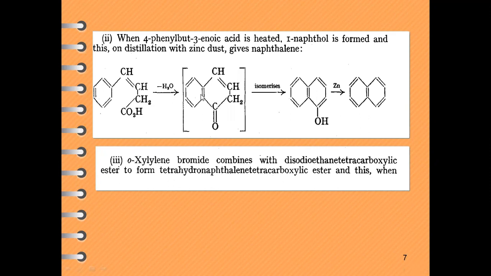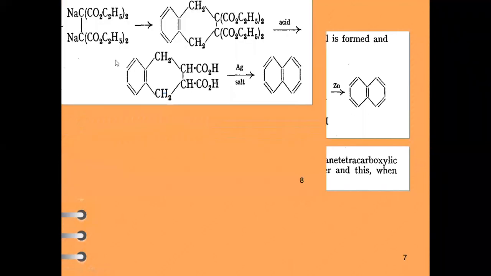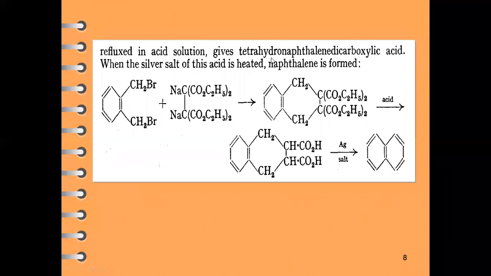Now, the third synthetic method is from ortho-xylene bromide. When ortho-xylene bromide combines with benzodiethyl tetracarboxylic acid ester, it forms tetrahydronaphthalene tetracarboxylic acid ester, and when it is refluxed with acid solution, it produces tetrahydronaphthalene dicarboxylic acid.